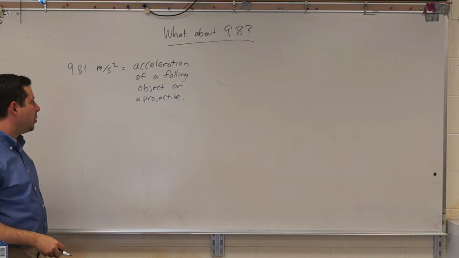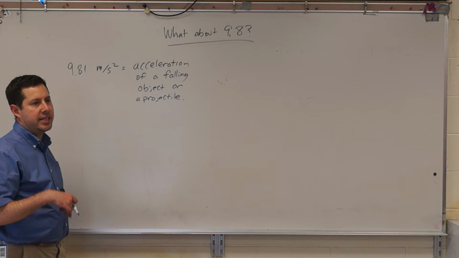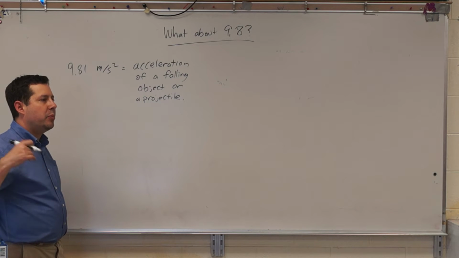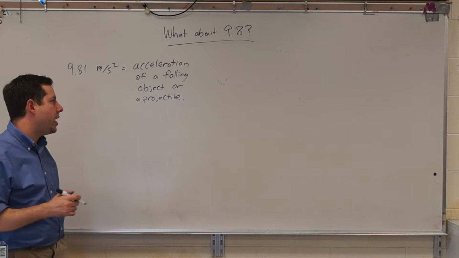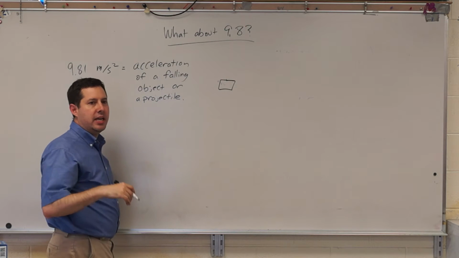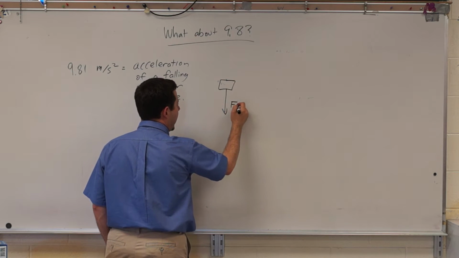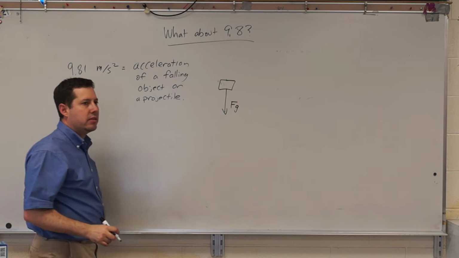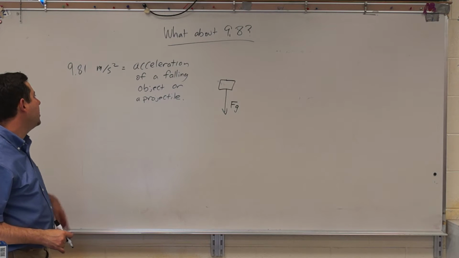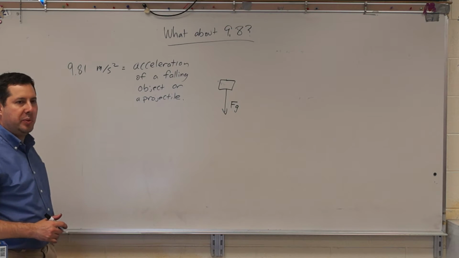Now, if we haven't talked about projectile motion, just keep in mind a projectile is something in the air. It's not touching a flat surface, and it's not being pulled or pushed by anything. As long as we ignore air resistance, any projectile or free-falling object, anything that's just in the air by itself, only has one force on it, and that force is your weight, F sub g. So because of this, all objects that are projectiles have an acceleration of 9.8 meters per second squared.